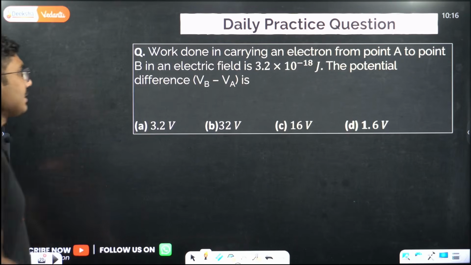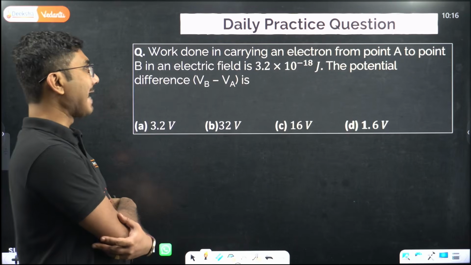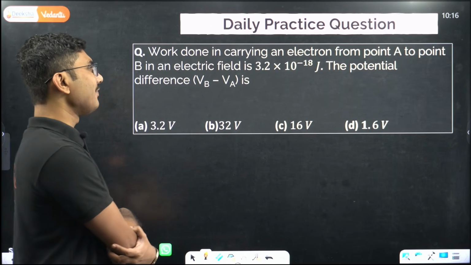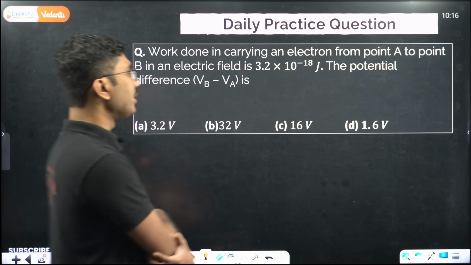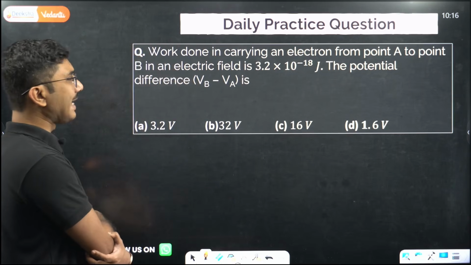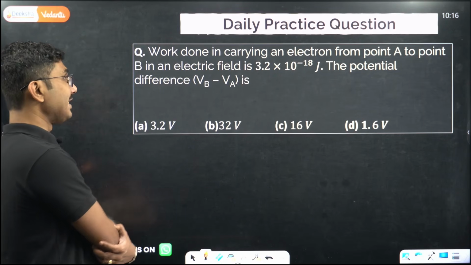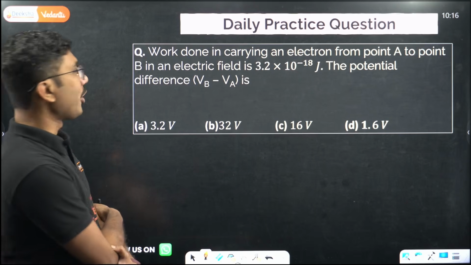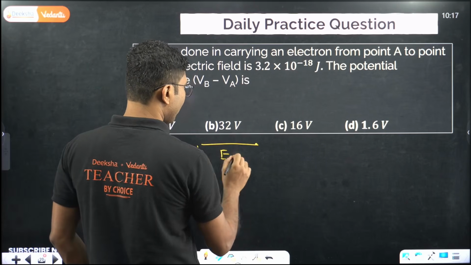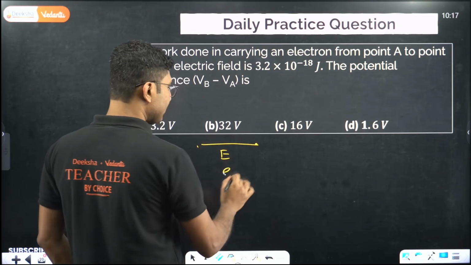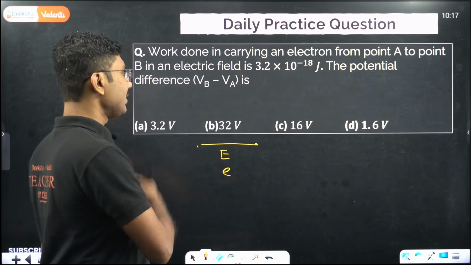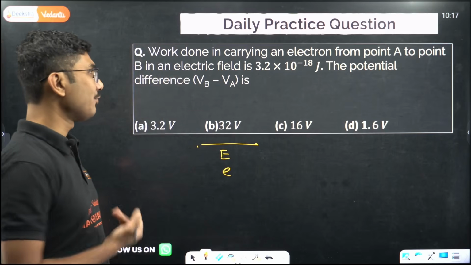Right. Next, work done in carrying an electron from point A to point B in an electric field is 3.2 into 10 to the power of minus 18 joules. The potential difference VB minus VA is. Okay. So from point A to point B, the electric field is given, and it is an electron, so the charge of an electron is also known. They ask you what is the potential difference. Actually easy question. Just be a little bit careful and solve it.